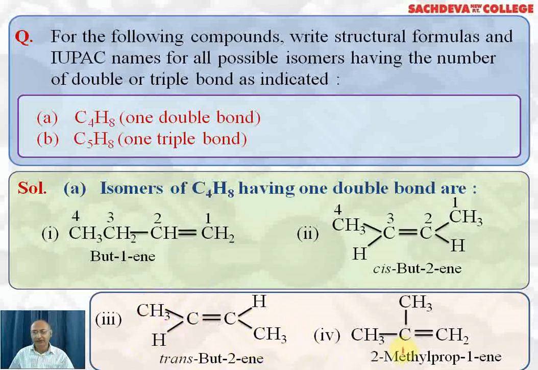The fourth isomer will be 2-methylprop-1-ene. This is branch chain alkene. Double bond is after first carbon and methyl group is attached to second carbon. So we call it 2-methylprop-1-ene. These are isomers of C4H8 containing one double bond.